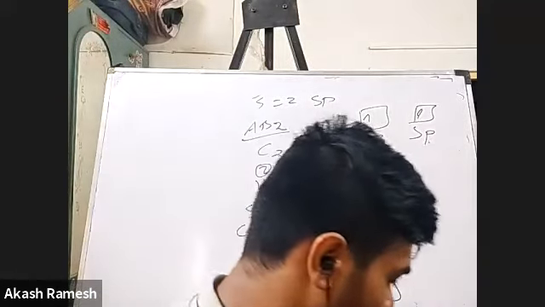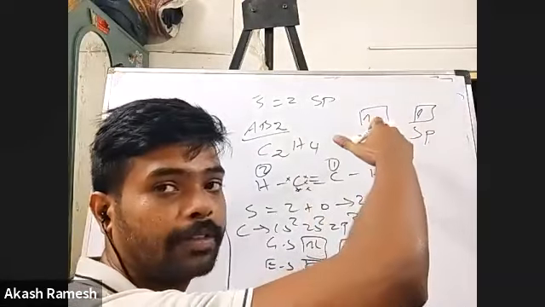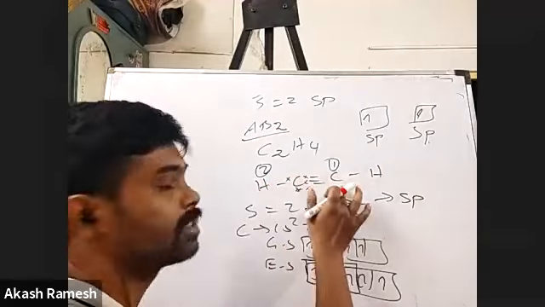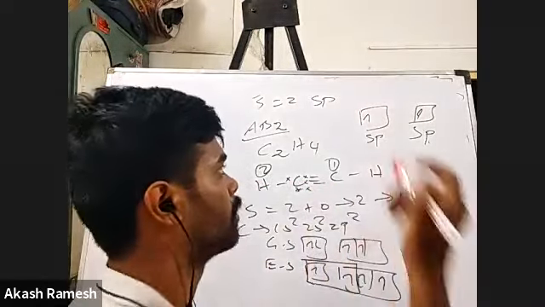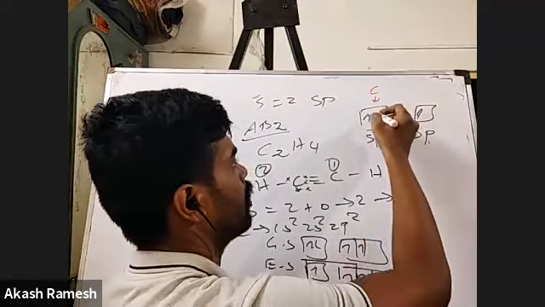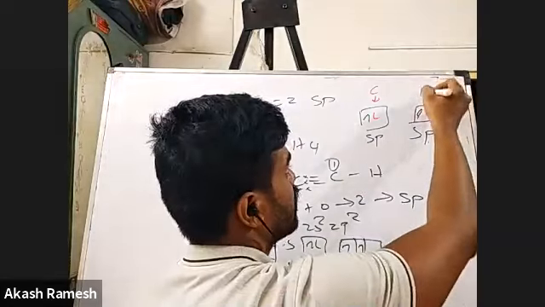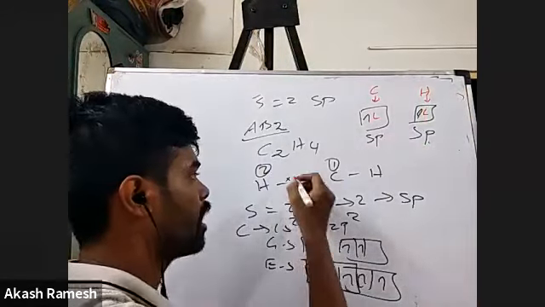Here the bonding atoms are a little different. Last time what you saw is one electron coming from chlorine, another electron also coming from chlorine, but there are two different bonding atoms here. One is a carbon atom, another is a hydrogen atom, but still the concept is the same. From the carbon atom, one electron forms a sigma bond, and from the hydrogen atom, one electron will form another.